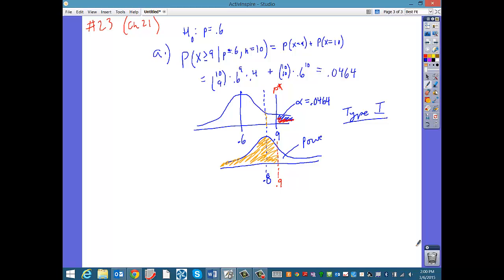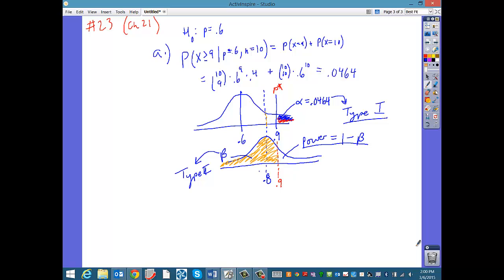So the power is the rest of this, which equals 1 minus beta. So this is alpha, the area over here, the probability of a type 1 error. This is beta, the area over here, the probability of a type 2 error, and then the power is the rest of this distribution. It's 1 minus beta.